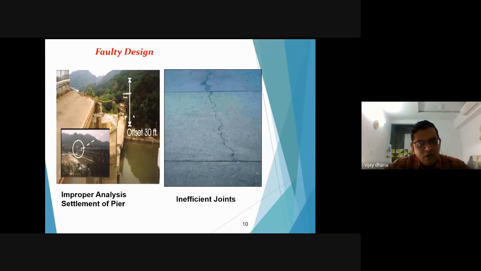So this is improper design, due to which pier settlement has happened. If proper joints are not provided in road, meaning infrastructure projects or road constructions, at the time of designing, these inefficient joints may cause this kind of cracks in the structure.